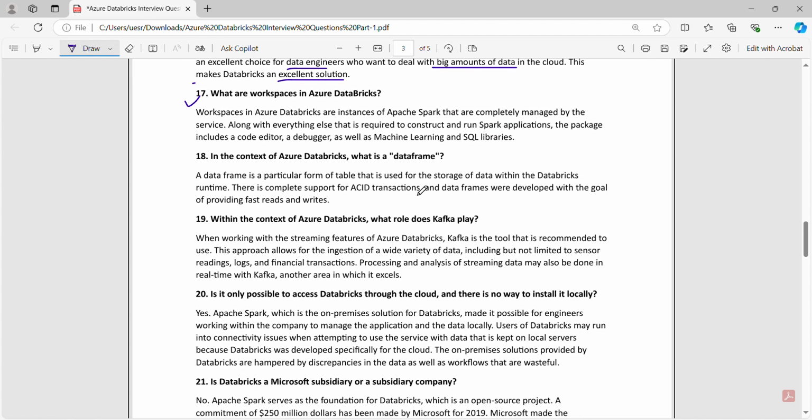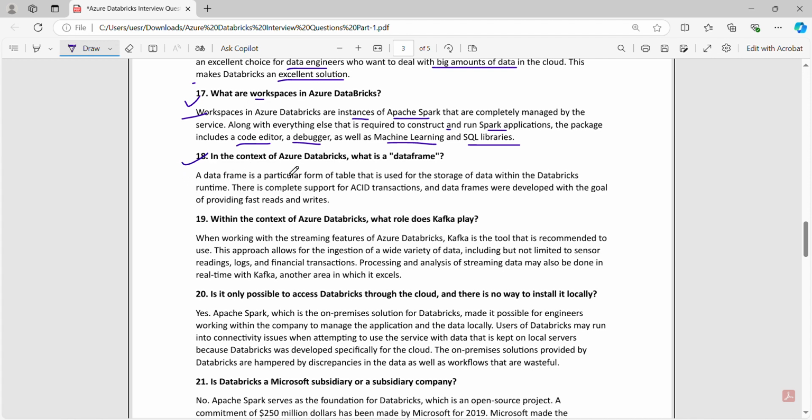Number 17. What are workspaces in Databricks? Workspaces in Azure Databricks are instances of Apache Spark that are completely managed by the service, along with everything else that is required to construct and run a Spark app. The package includes a code editor, a debugger, as well as machine learning and SQL libraries.